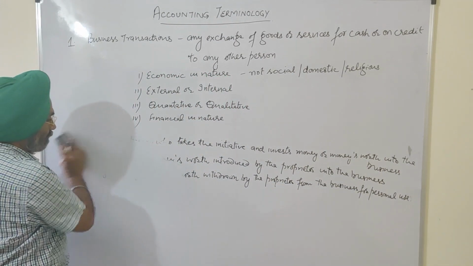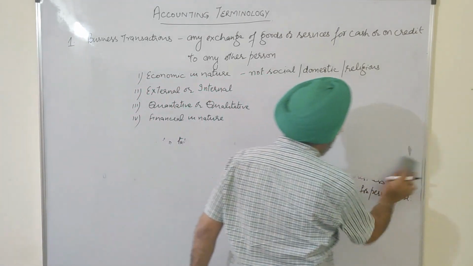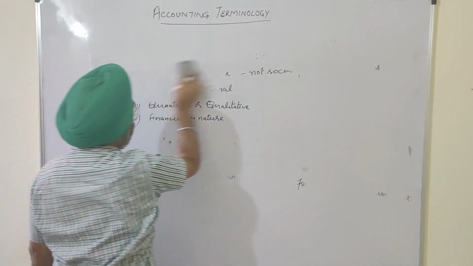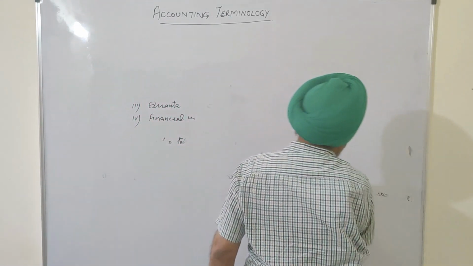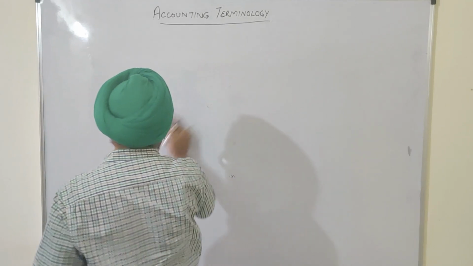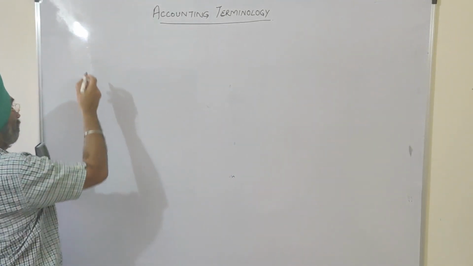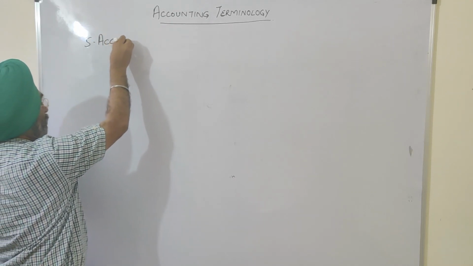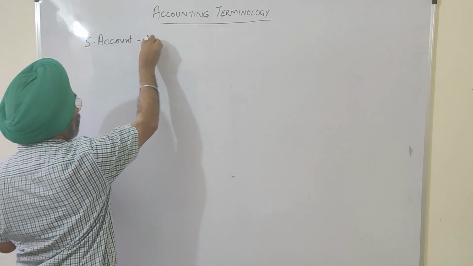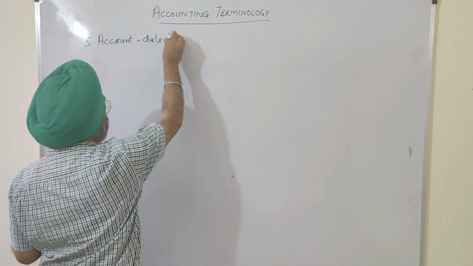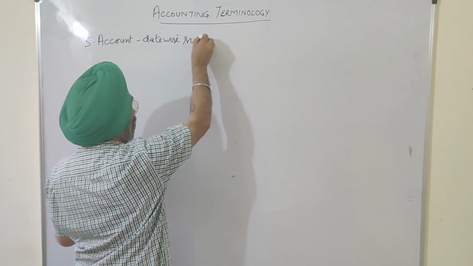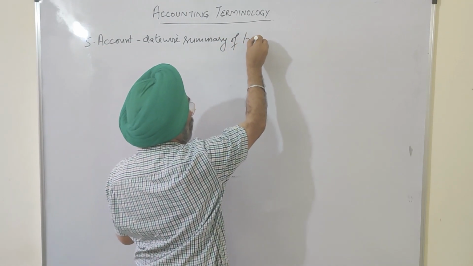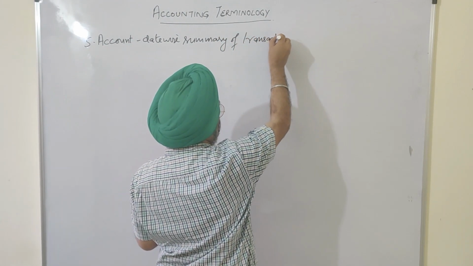The next term we'll discuss, the fifth term, is account. Account is a date-wise summary of transactions, particularly business transactions.